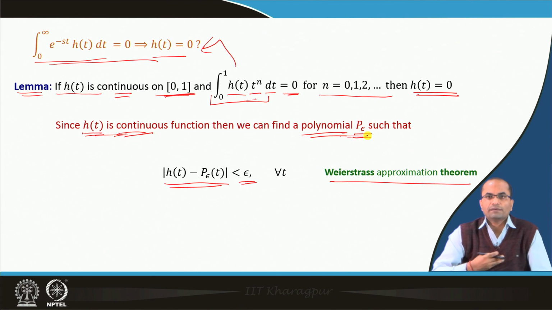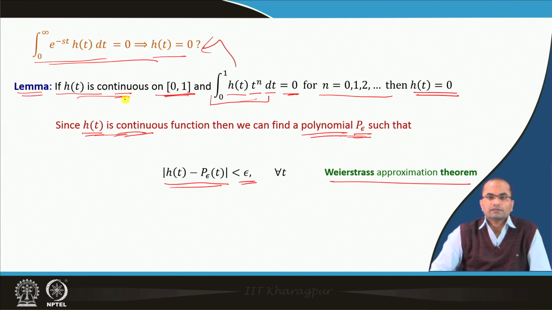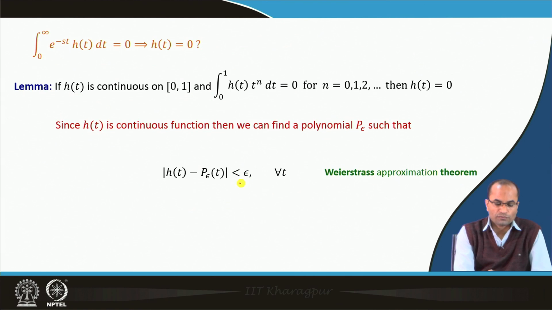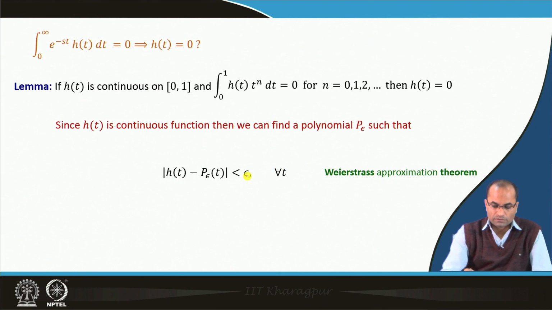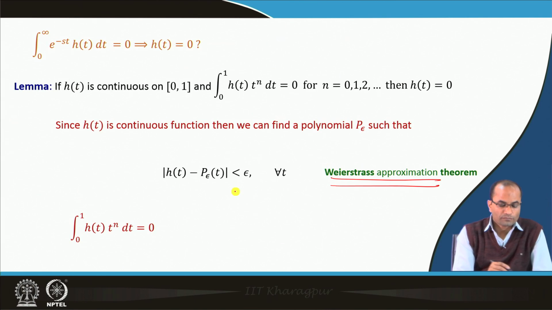So, we can basically approximate a given continuous function by a polynomial, and the accuracy we can set here is epsilon. For any epsilon we can find the polynomial p epsilon whose difference from this function is less than epsilon. So, this is the so-called Weierstrass approximation theorem, and using this we will move further.